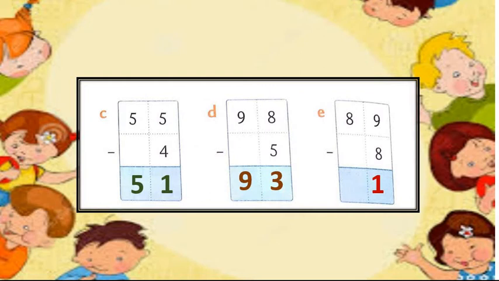Write down the answer. Now 8 minus 0, we get 8. 89 minus 8, the answer is 81.